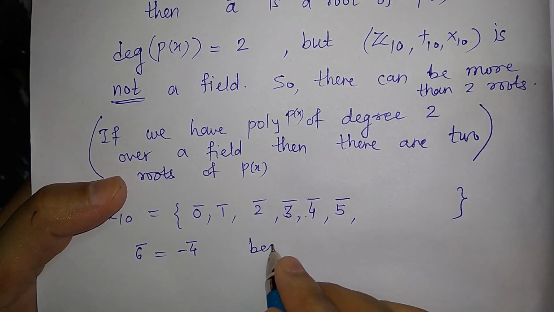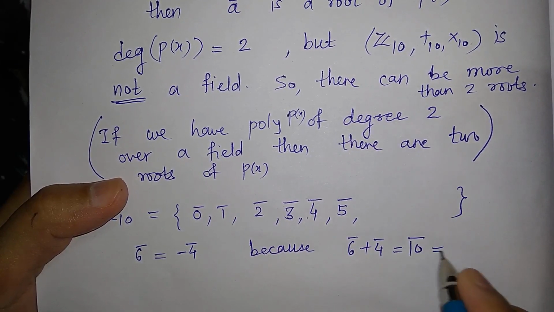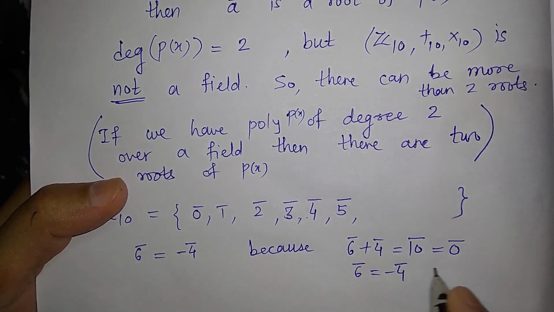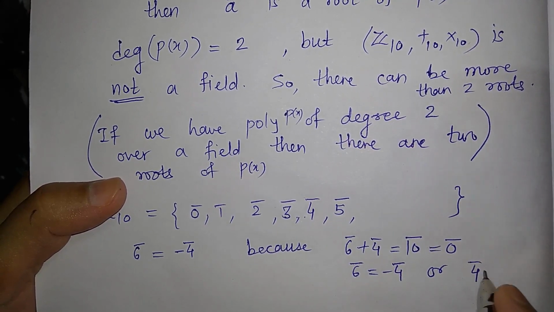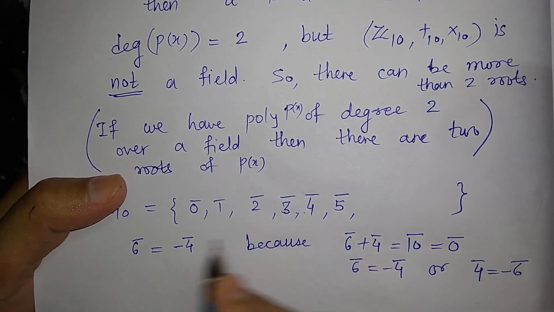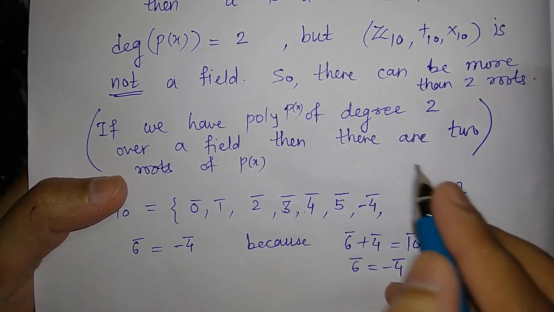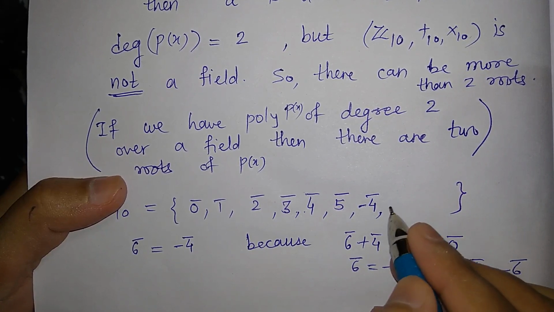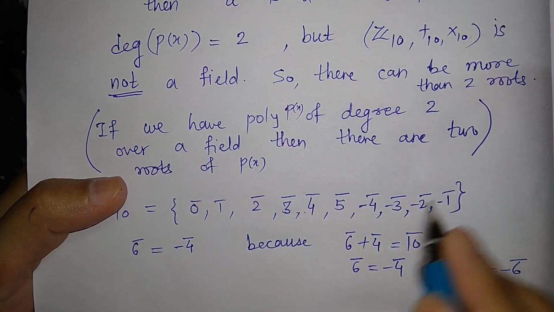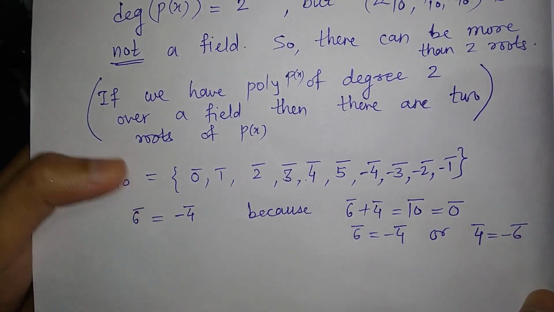Because 6 bar plus 4 bar is equal to 10 bar, which is equal to 0 bar. That means 6 bar is equal to minus 4 bar, or you can write 4 bar is equal to minus 6 bar. That means they are additive inverses of each other. So you can replace 6 bar by minus 4 bar so that the calculations will be easy. Then 7 bar with minus 3 bar, 8 bar with minus 2 bar and 9 bar with minus 1 bar, and just put these values of x and find out the value of p of x.